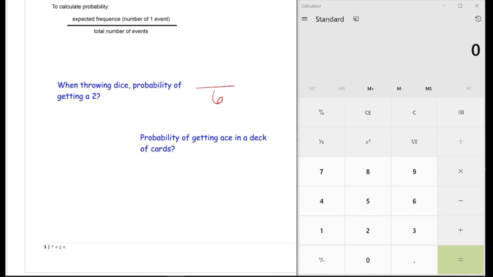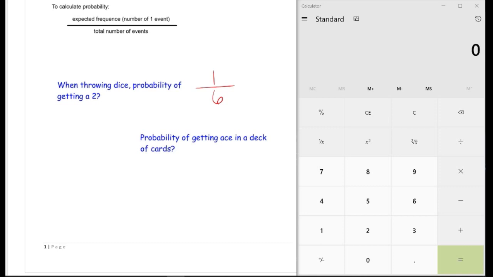You would be tempted to write 2 over 6, but I'm only looking for the one event, the number 2, and the number 2 only shows up on a 6-sided die one time. So you've got to be careful about that. So 1/6 of the time, when I roll the die, I expect to get a 2.